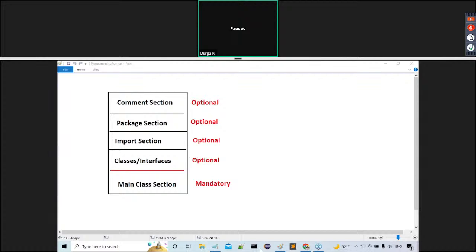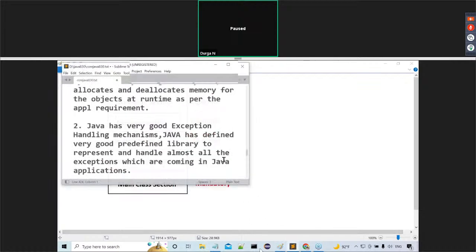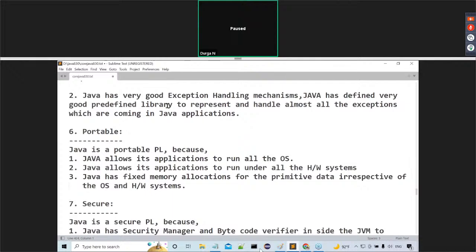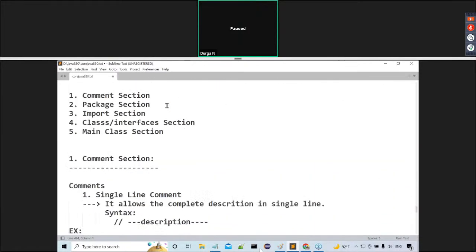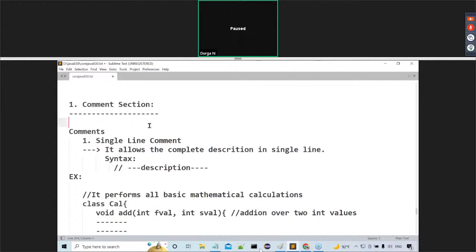Comment section, package section, import section, classes or interfaces section are optional. Okay, fine. Next is the comment section. What is the purpose of the comment section? I gave the information in the last session. Can you tell me, guys, what is the purpose of the comment section?